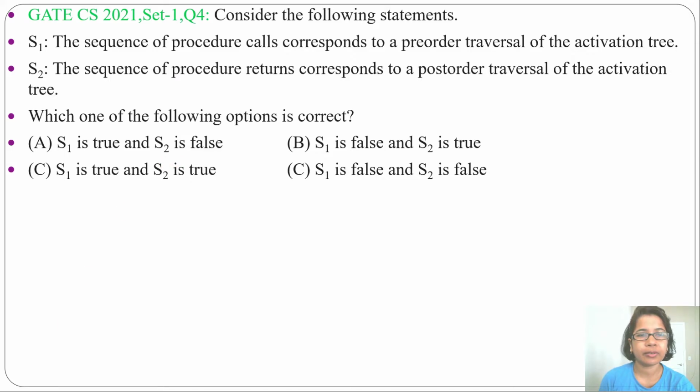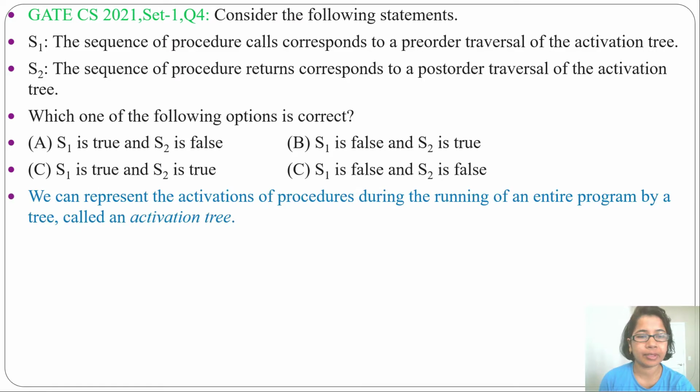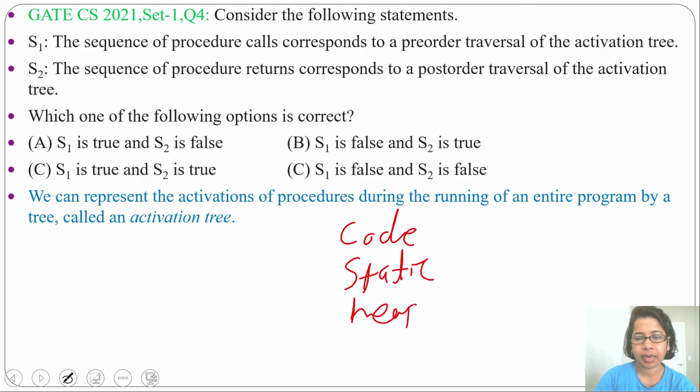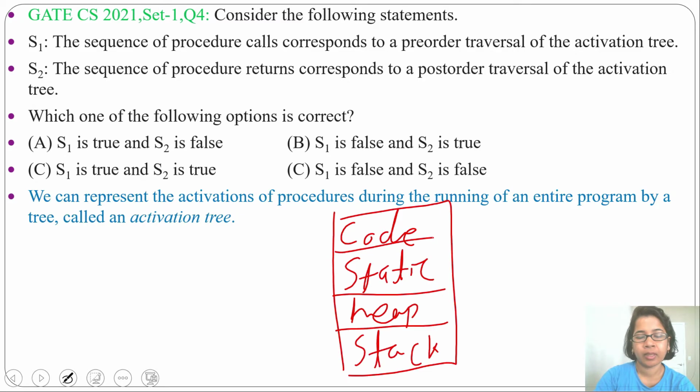For solving this question, you should have knowledge about activation tree. What is an activation tree? We can represent the activation of procedures during the running of an entire program by a tree called an activation tree. Runtime memory area can be divided into four parts. First is code, second is static, third is heap, and fourth one is stack. Activation tree comes under stack.